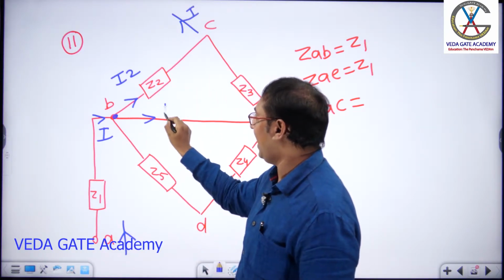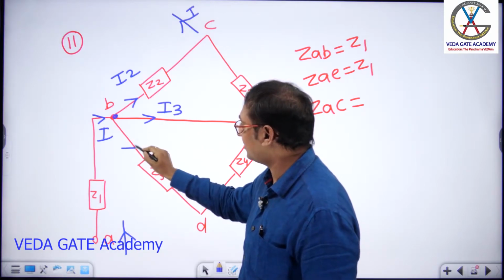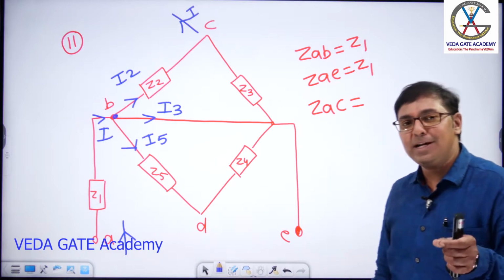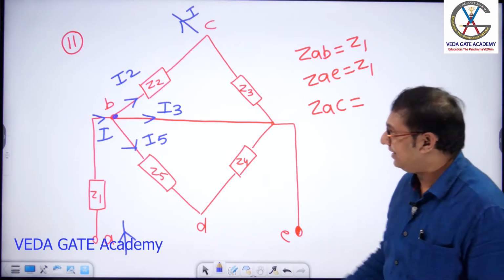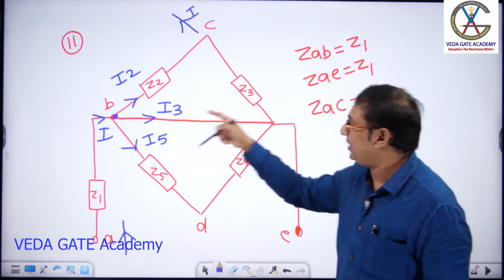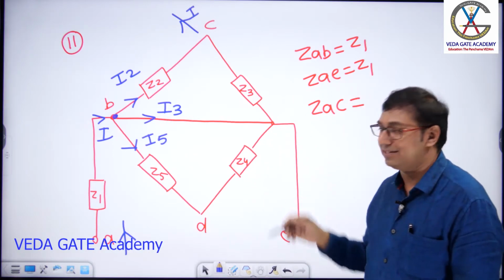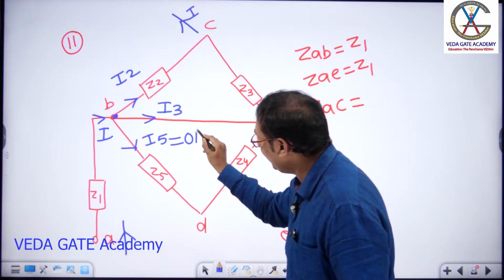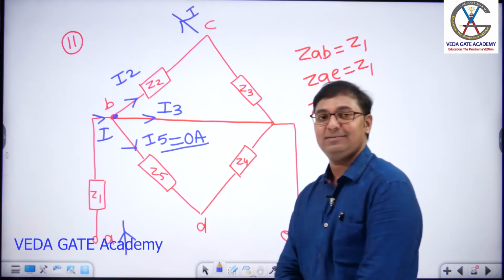Let us call this current as some I3. Let us call this current as some I5. Now, immediately a doubt comes for the student. Sir, since this is a short wire, total current flows only in this wire, na sir? Yes, dears. I am writing I5, but this value is 0 amperes.